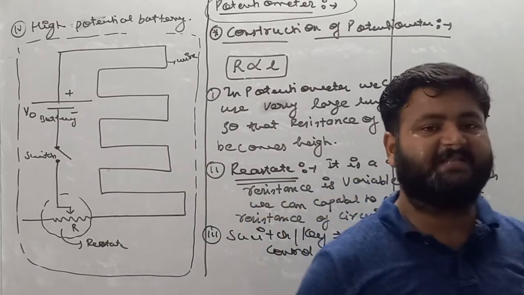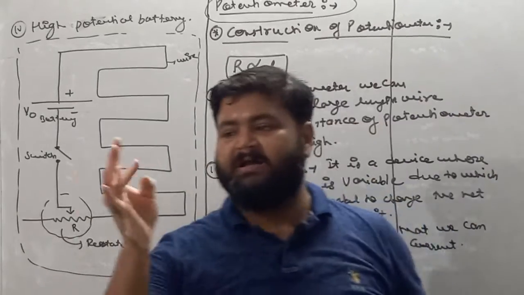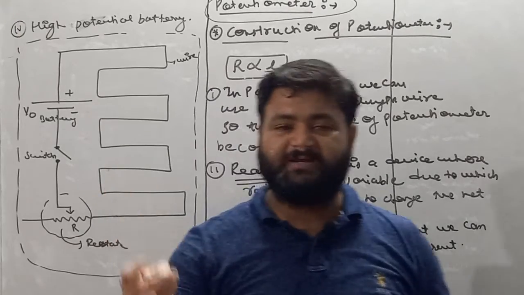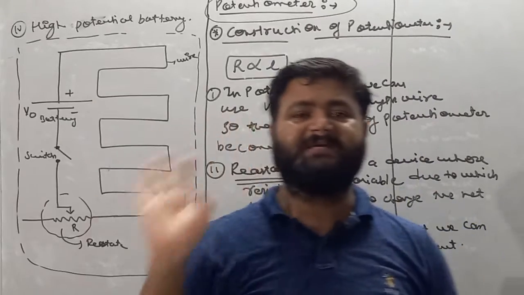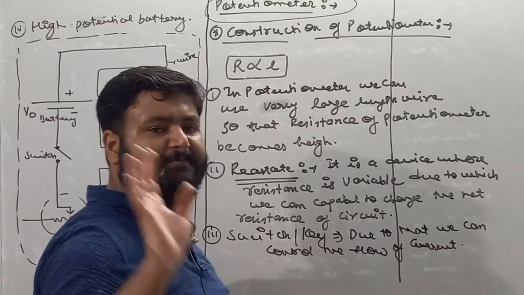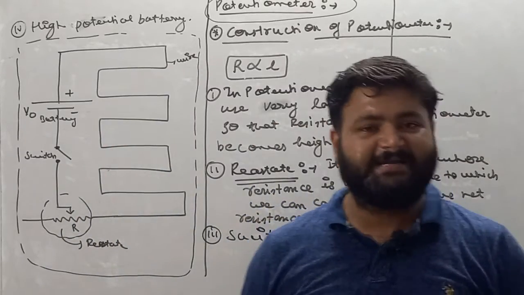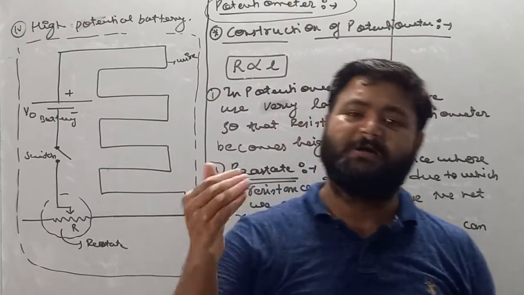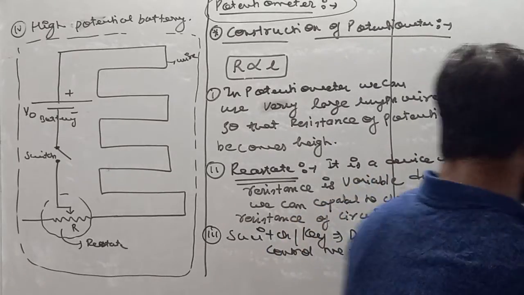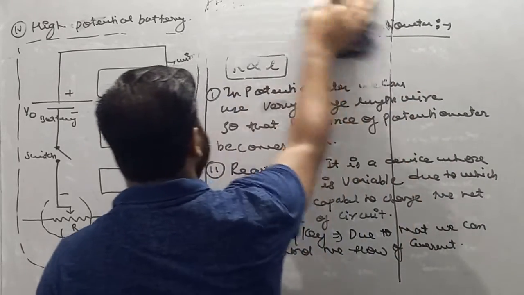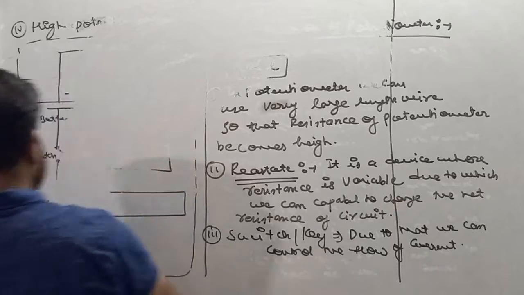Remember, 4 points are there: high length wire, high battery potential, switch, and rheostat. So 4 things are there in potentiometer. I hope you all understand now how to construct potentiometer. Moving forward my dear student, write down application of potentiometer.